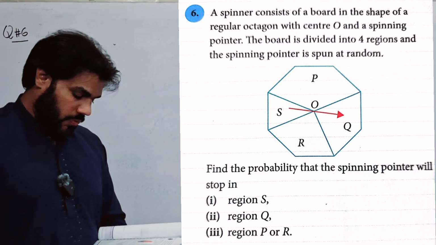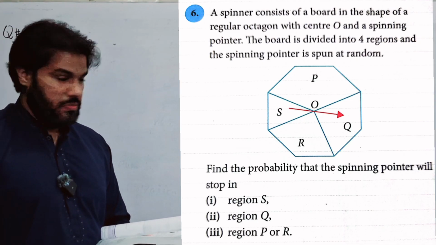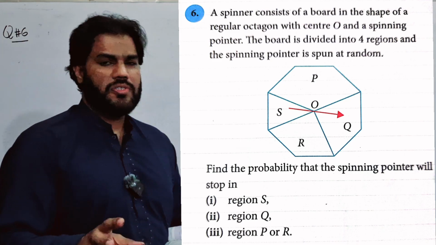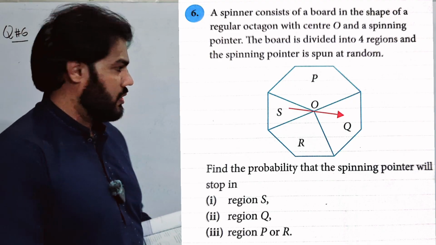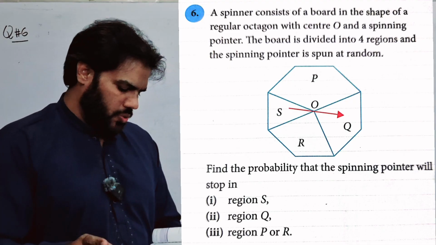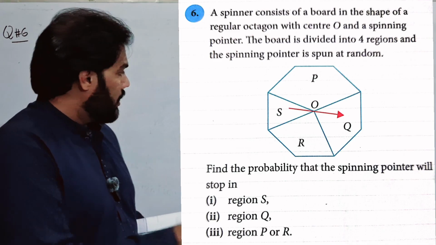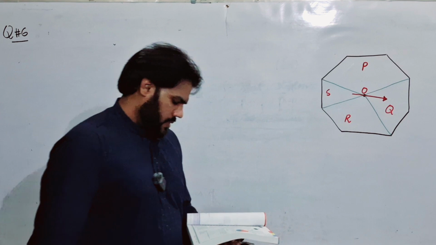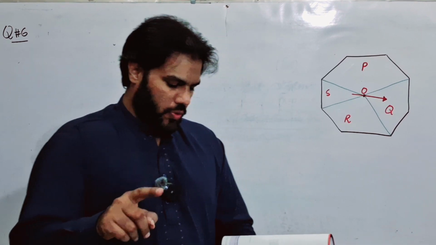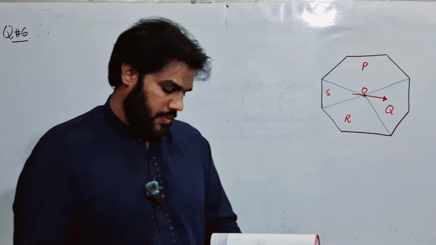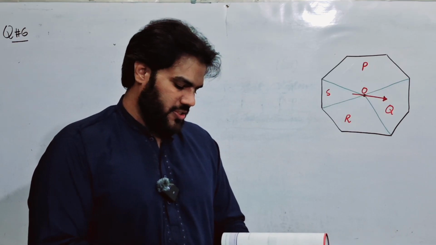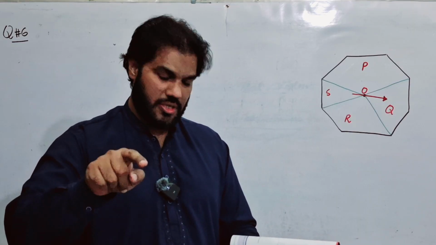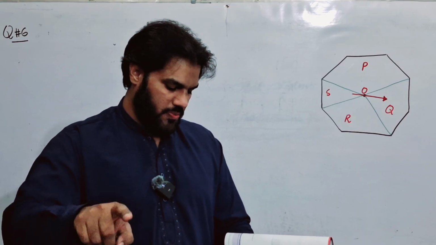A spinner consists of a board in the shape of a regular octagon. An octagon is a polygon which has 8 vertices. This is the regular octagon with center O and a spinning pointer. This red arrow is the spinning pointer. The board is divided into 4 regions, P, Q, R, S, and the spinning pointer is spun at random. Find the probability that the spinning pointer will stop in region S, region Q, region P or R.